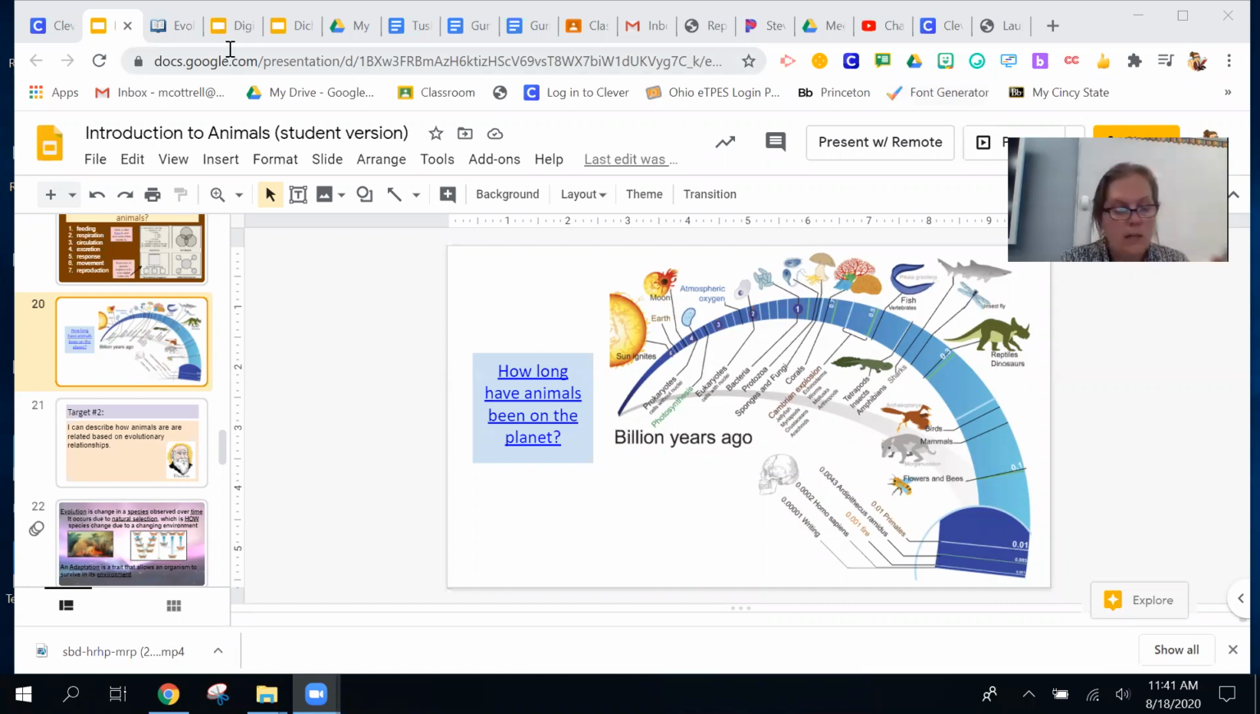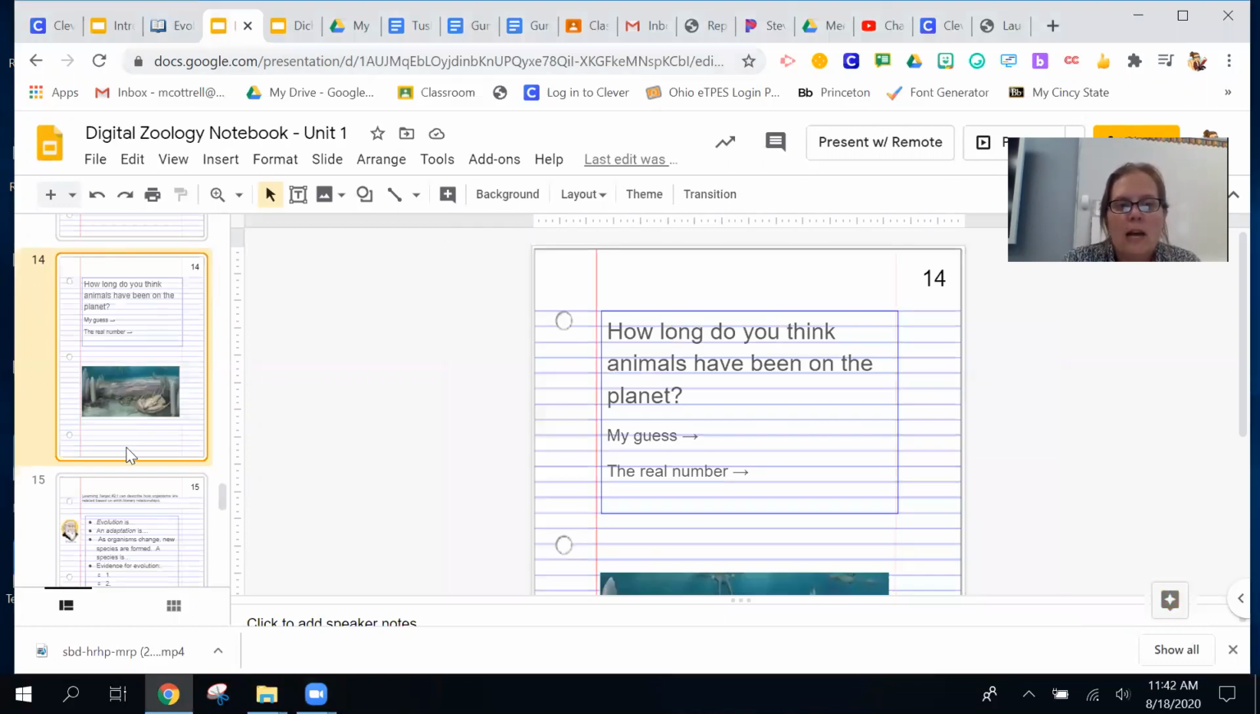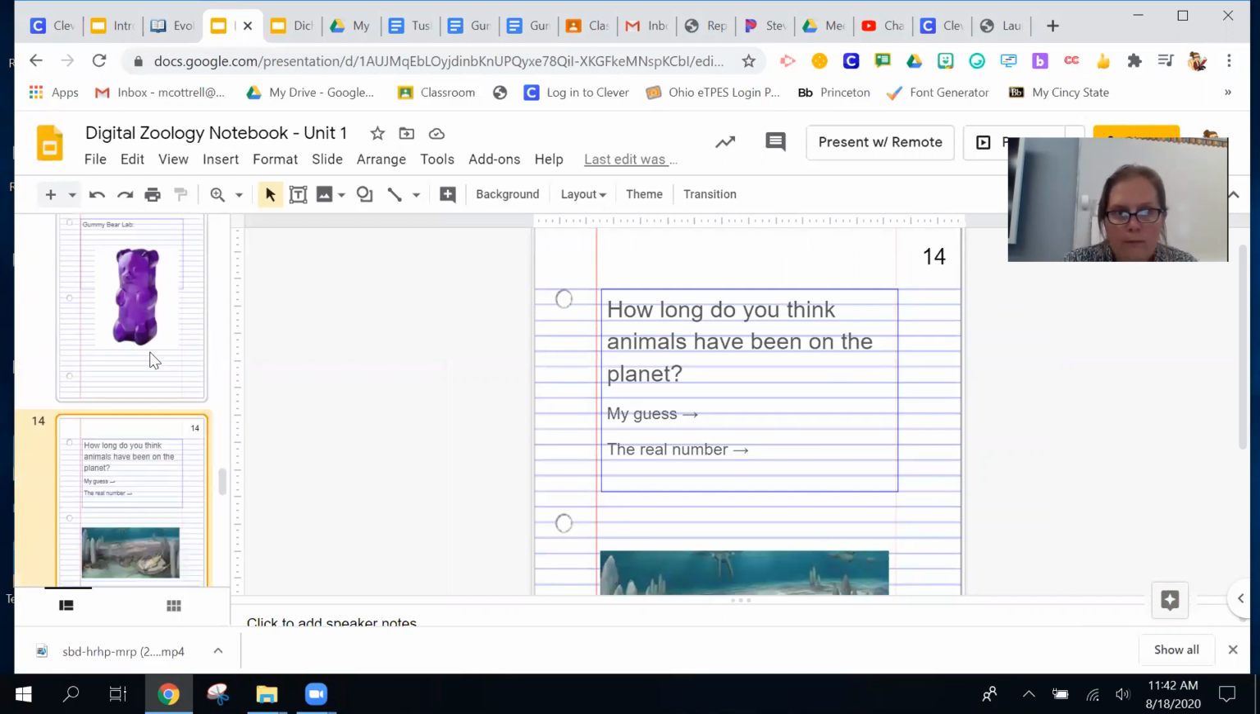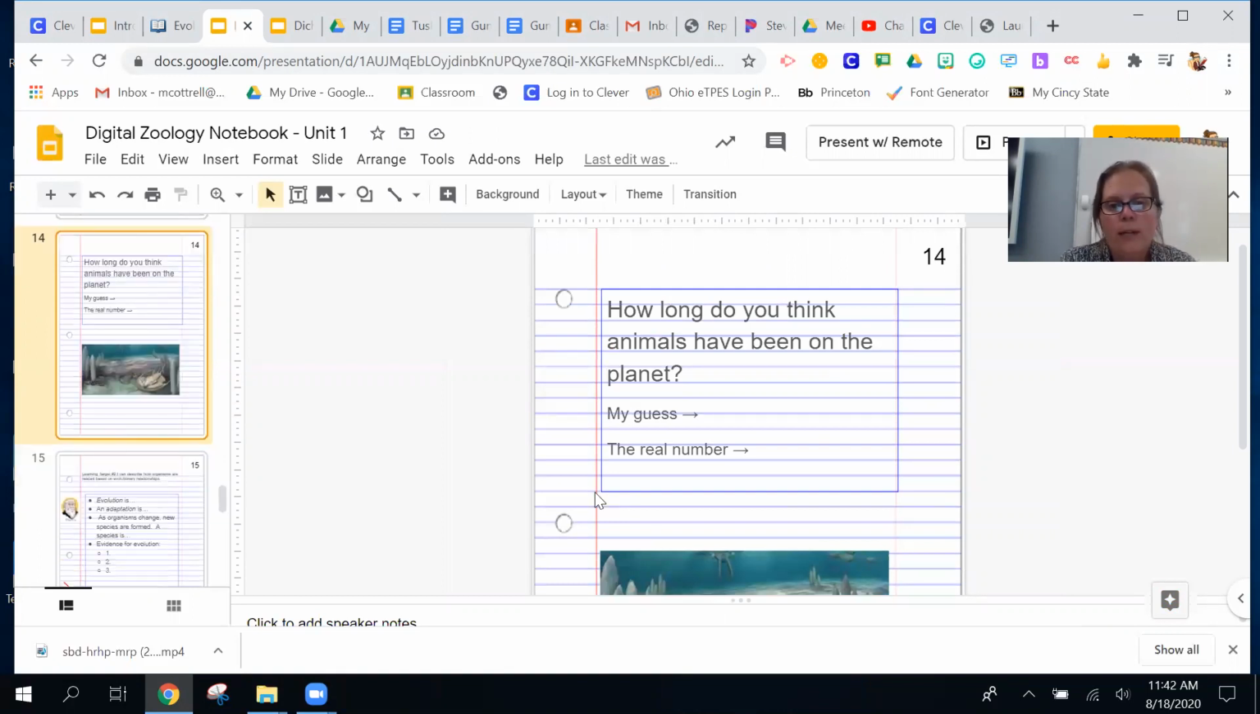I'm going to reset my timer here. The last one's about 15 minutes, so that's what I'm trying to get for this one as well. And open up the digital notebook. You're going to start on slide 14. You may have noticed this gummy bear here with no kind of direction. The lab will have direction, so I'm hoping that you've done that already.